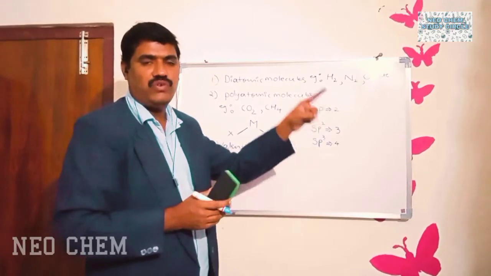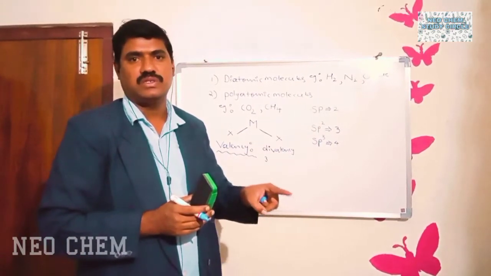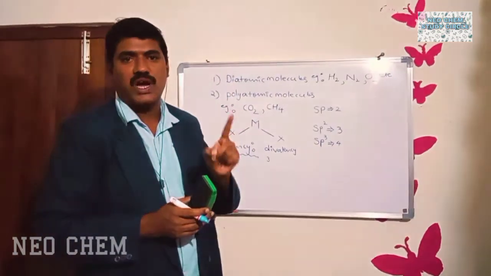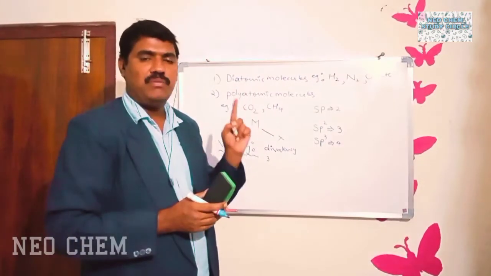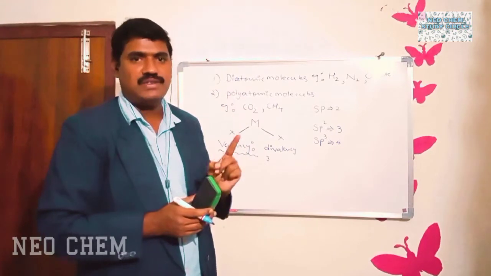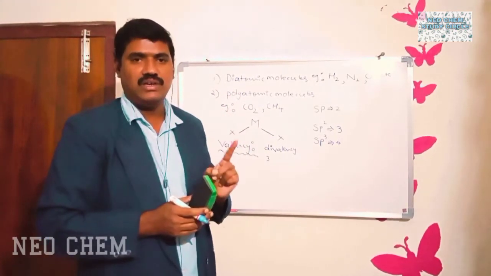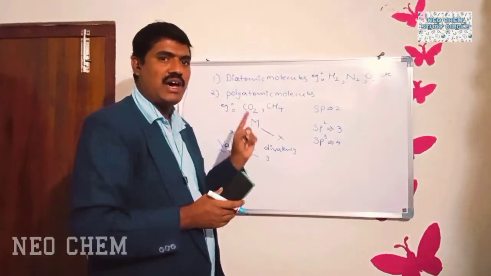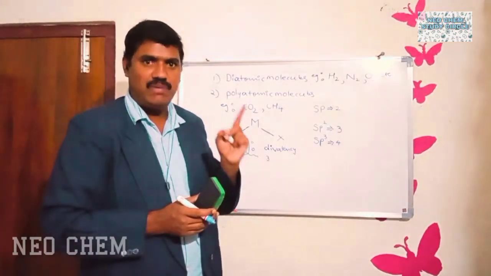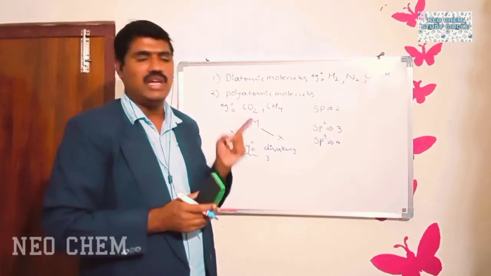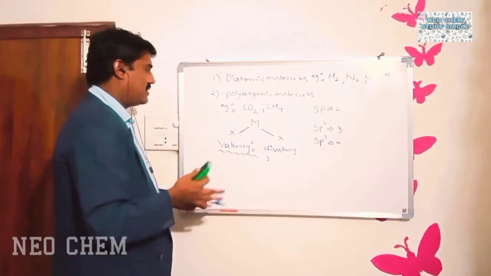Otherwise, if you get 4 sigma bonds, then you have to choose the hybridization containing 4 orbitals. So the hybridization containing 4 orbitals is what? sp3 hybridization. Like that, you have to identify the hybridization of a molecule based on the valency. Now let us take some examples.